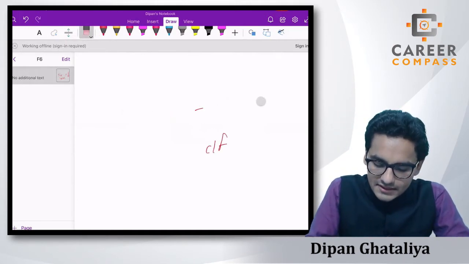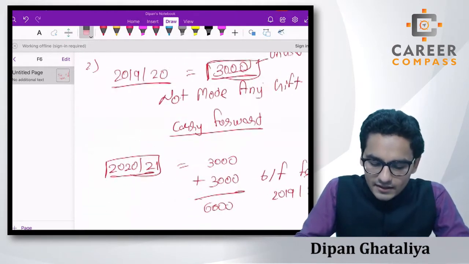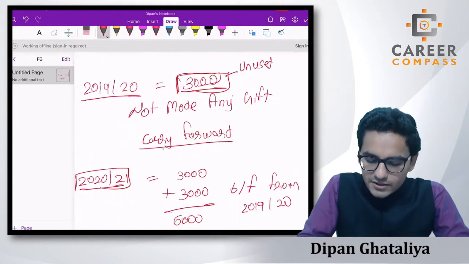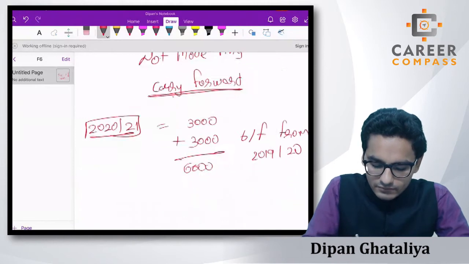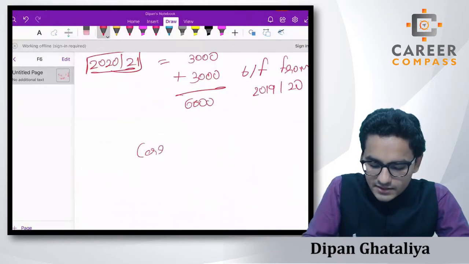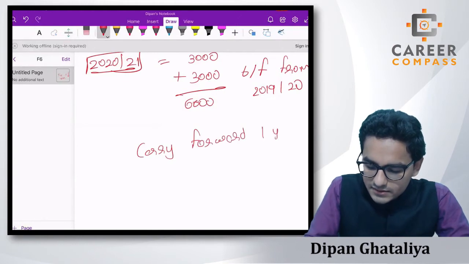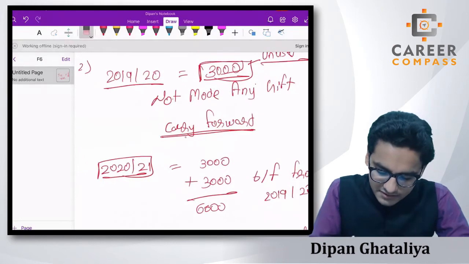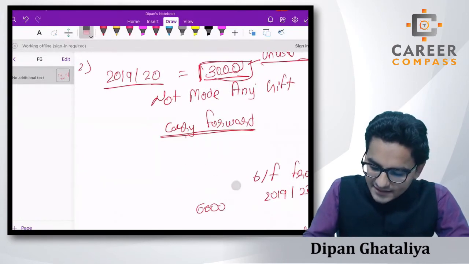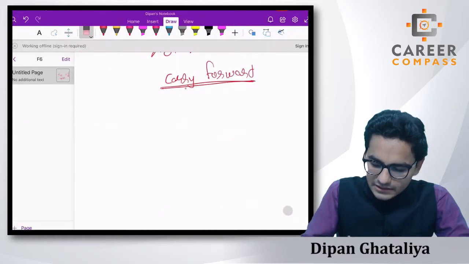But students, let's see the rules over here. We can carry forward the unused amount for the next year, but there is a rule that we can carry forward only for 1 year. That means, suppose in 2019-20 we don't have any gifts, so we have unused annual exemptions.